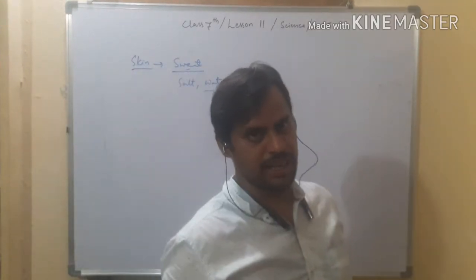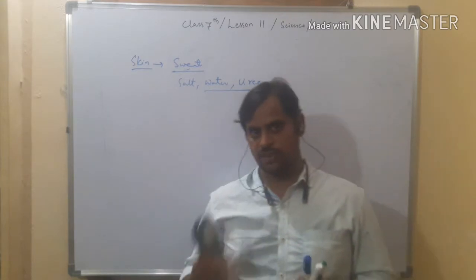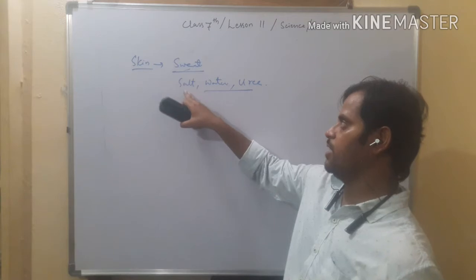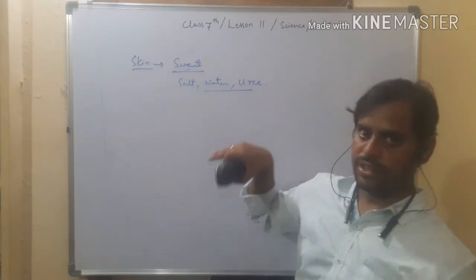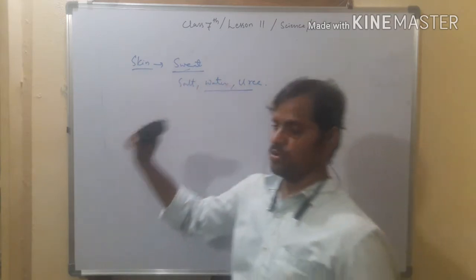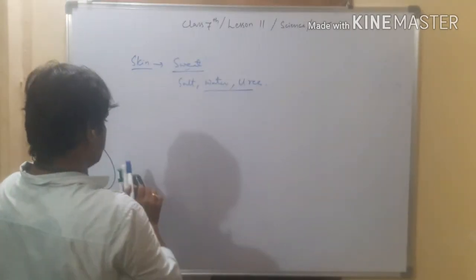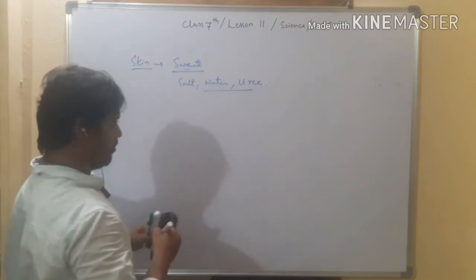Skin contains sweat glands, and these sweat glands produce sweat. Sweat is a liquid material which contains salt, water, and urea. These impurities can be removed by the skin. And here, sweat does two things. Number one,